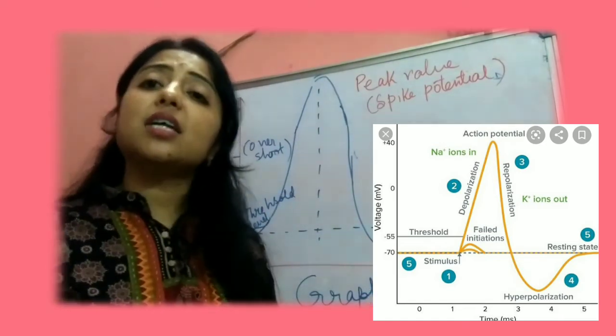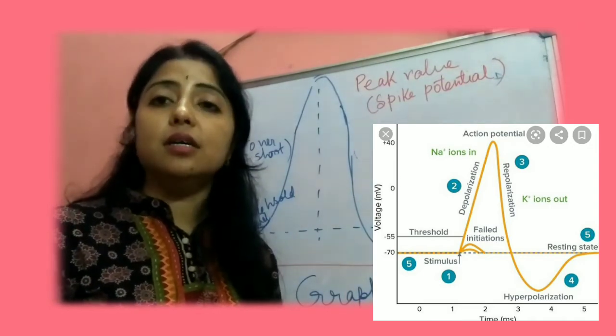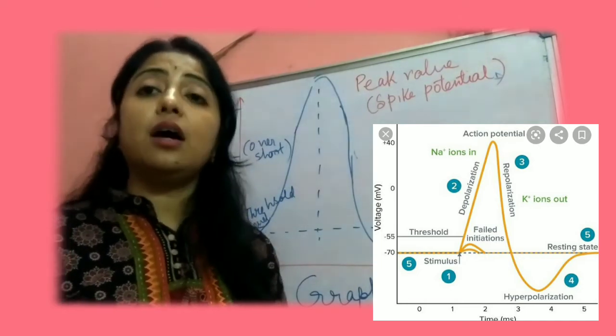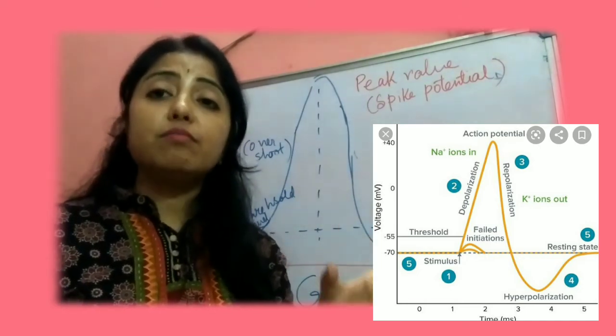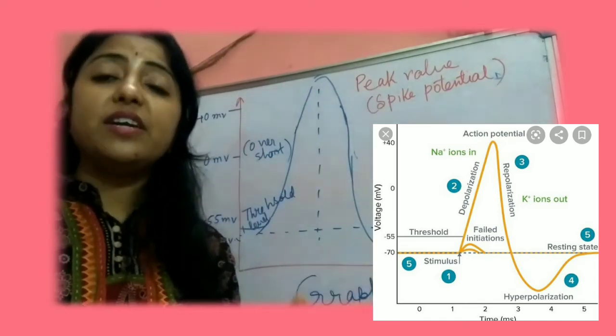After that, more potassium ions will again enter here, and it will reach the level of minus 70 mV. What is the value of the resting membrane potential? I told you, minus 70 mV.